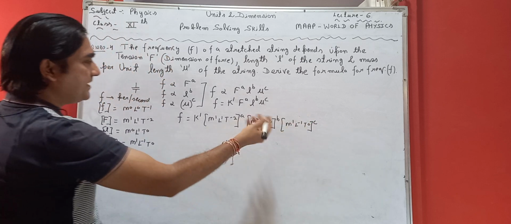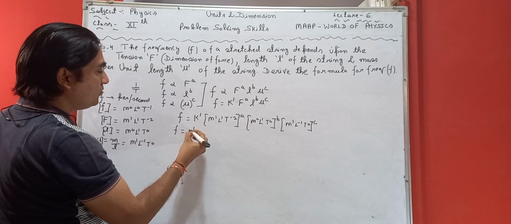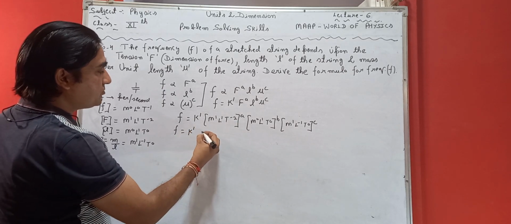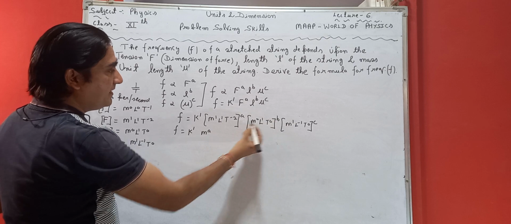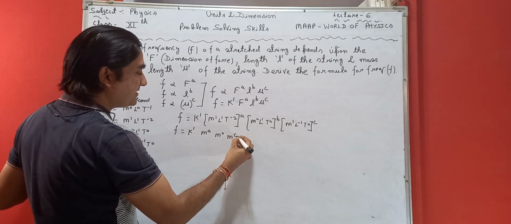We have to solve this. How are we going to solve it? So f equals k dash, m raised to power a, from here m raised to power 0, and from here m raised to power c.